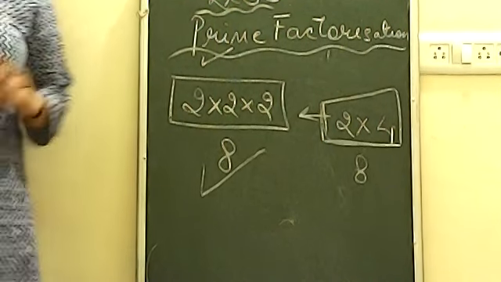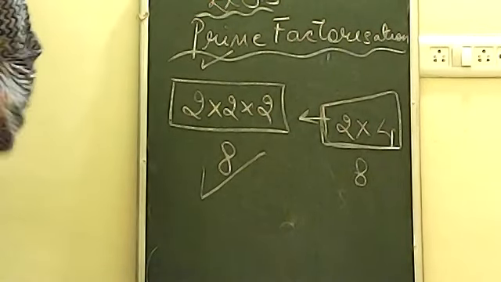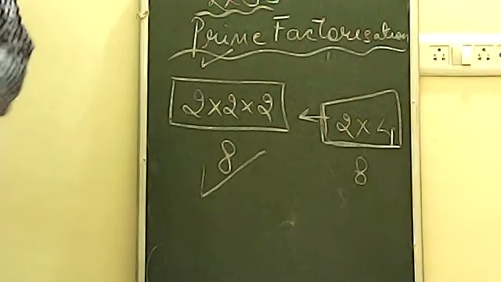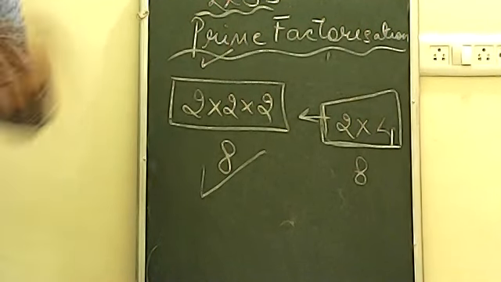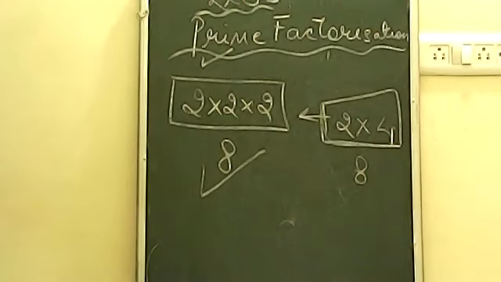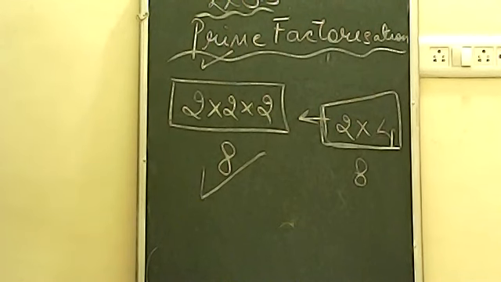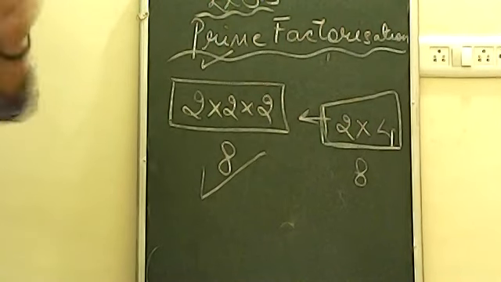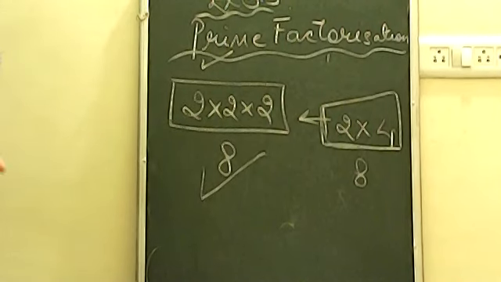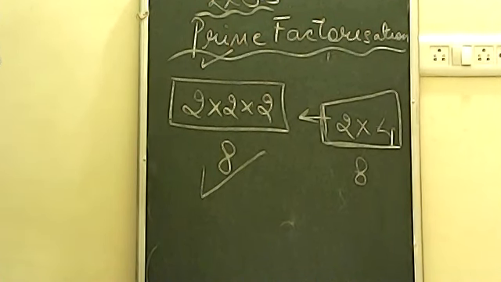One more thing, what you cannot include in prime factorization: you always know that 1 is a universal factor, और 1 एक ऐसा नंबर है जिसको आप किसी से भी मल्टीप्लाई करो सेम नंबर आ जाता है. ठीक है, so there is no need of writing 1 in prime factorization. So don't include 1 in prime factorization, you can only write down the numbers which you are getting. ठीक है, because if you include 1 also, you will get the same number only. So better not to take 1 in the prime factorization.